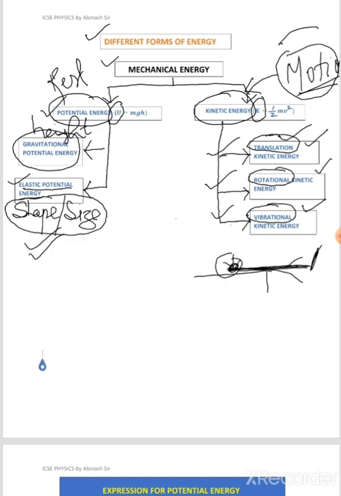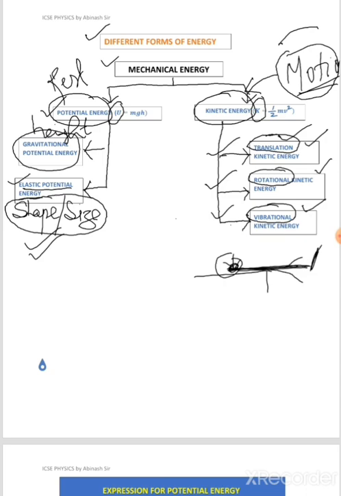What happens? It starts to vibrate. It moves with a to and fro motion, isn't it? Such kind of energy possessed by your body is called vibrational kinetic energy. You can see many examples, like the strings of a guitar, which is one example of vibrational motion.